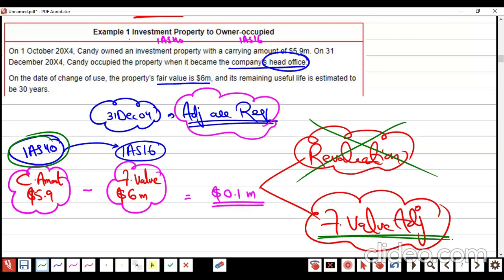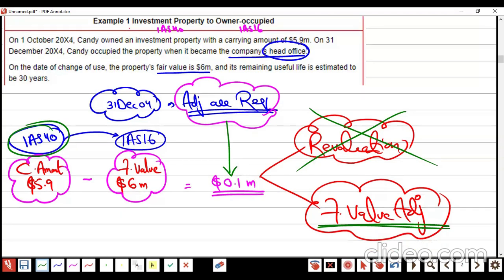Note down somewhere in your notebook: from where we are coming, the last IAS rules are going to be followed. And we are coming from 40, so the 40 rules are going to be applied for the adjusting figure. Any problem? No. So this 1 million is going to be a gain in profit and loss.